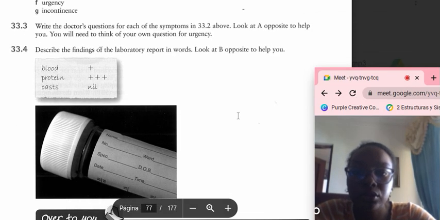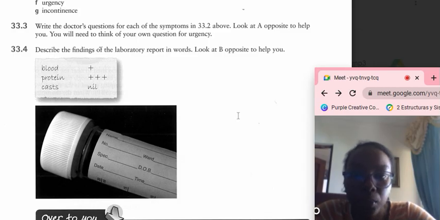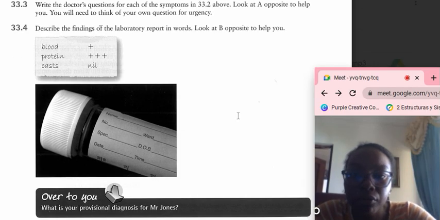Write the doctor's question for each symptom in 33.2 above. Describe the findings of the laboratory report in words. Blood plus, protein plus, sugar nil.